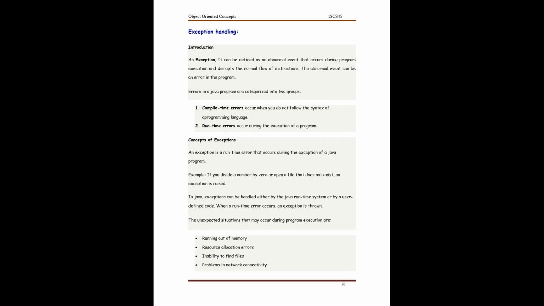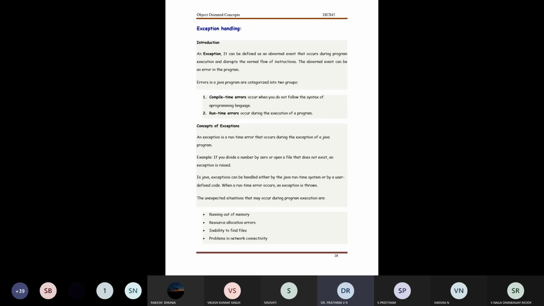Exception can be defined as an abnormal event which occurs during the program execution. An exception normally disrupts the normal flow of instructions. And exceptions are always caused by two types of errors: compilation time errors and runtime errors.